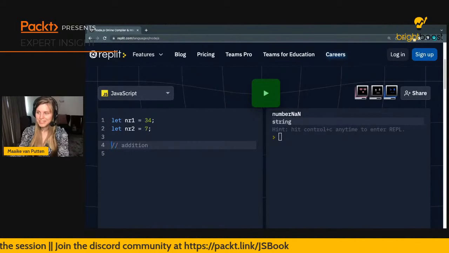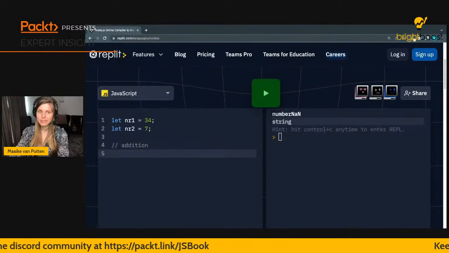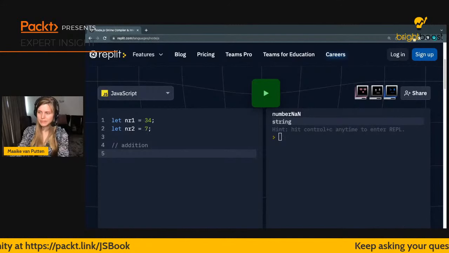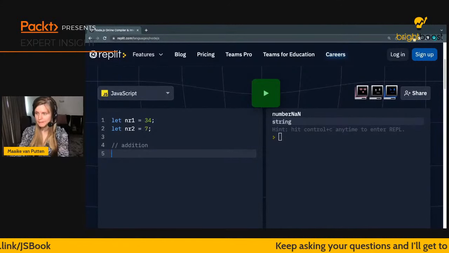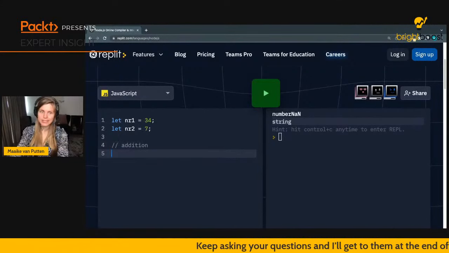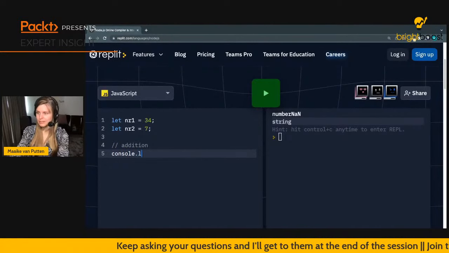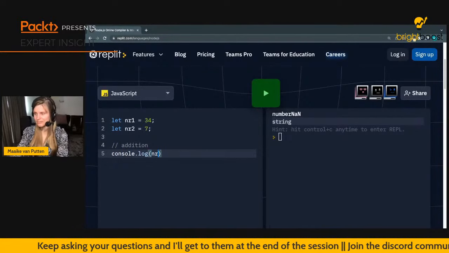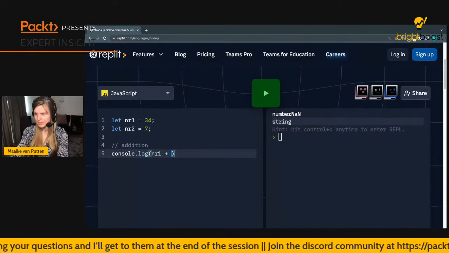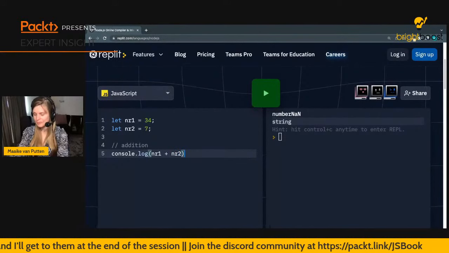A comment starts with 2 slashes, and this is just telling JavaScript to ignore this part. This is for the human reader. So this is just for us to understand that this is going to be an addition. I think this actually didn't really require a comment, but it might be nice for some of the other ones I'm going to show you.